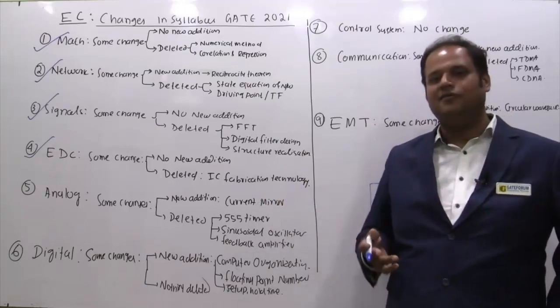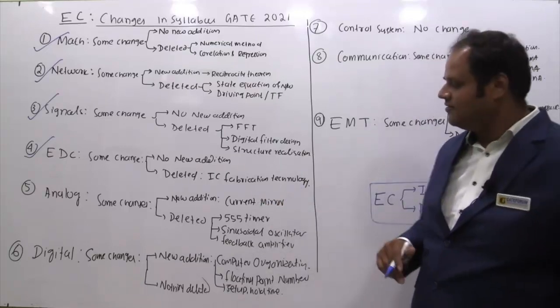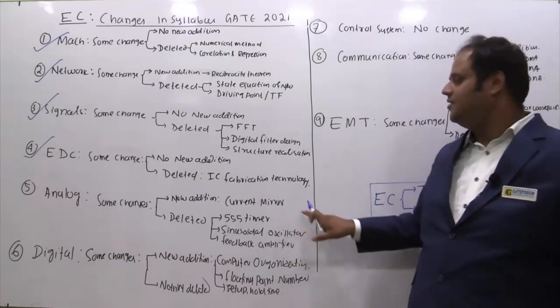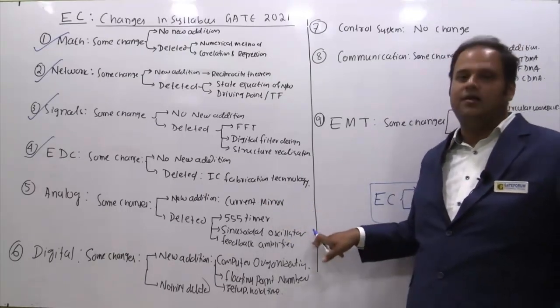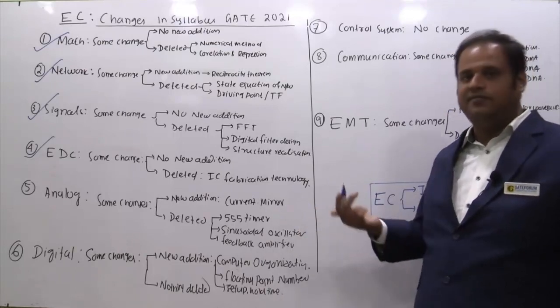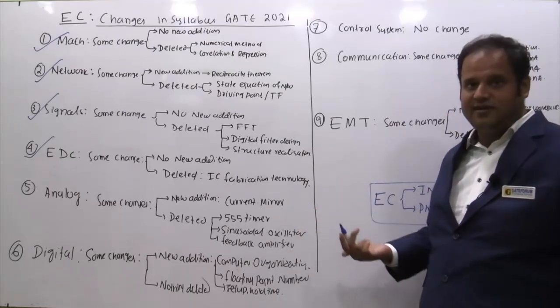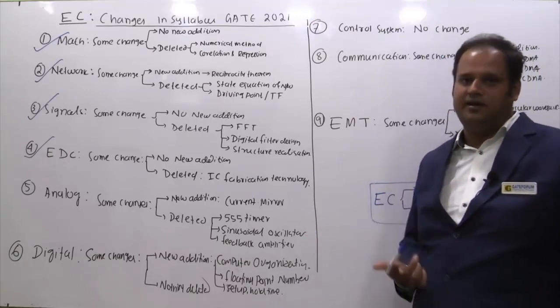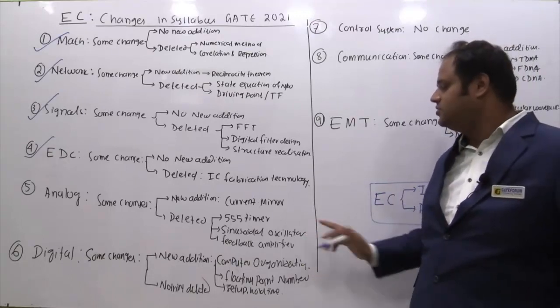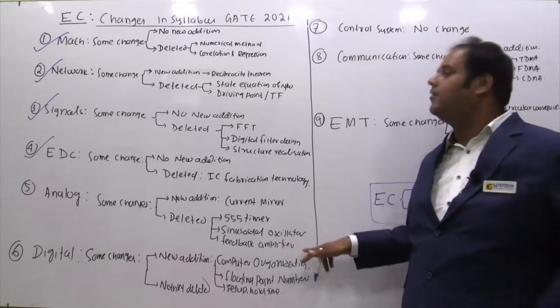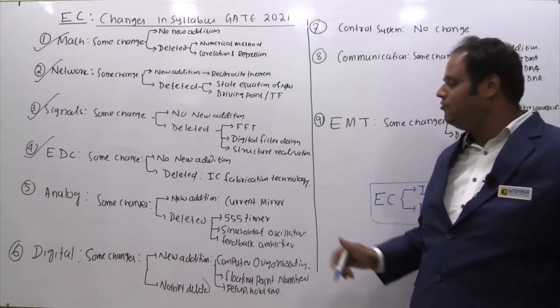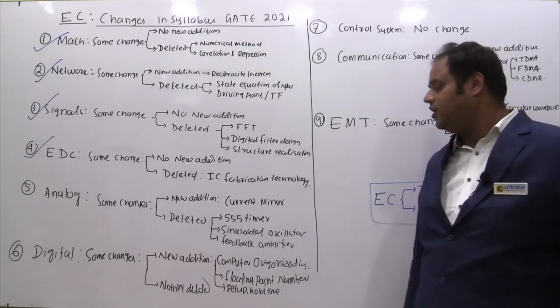And if you make a comparison of GATE 20 and 21 of analog circuits, some parts are deleted. 555 timers, this is deleted, right? Then sinusoidal oscillators, that is Wien-Bridge oscillators, RC phase shift oscillator, Hartley oscillators and Colpitts oscillators, the sinusoidal oscillators, Barkhausen criteria. I hope you understood what I am saying. So those are being removed, and even feedback amplifier is also not written in the syllabus. If you compare 2020 and 21, these are removed, okay?